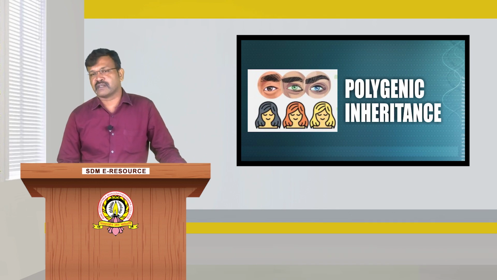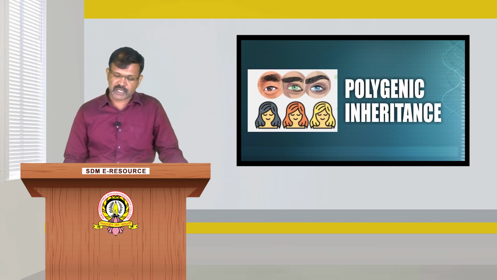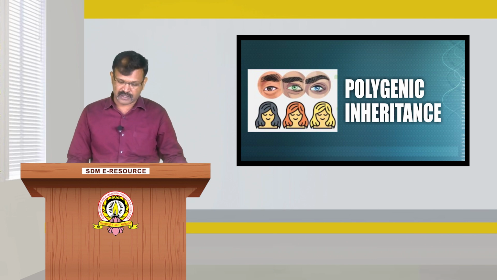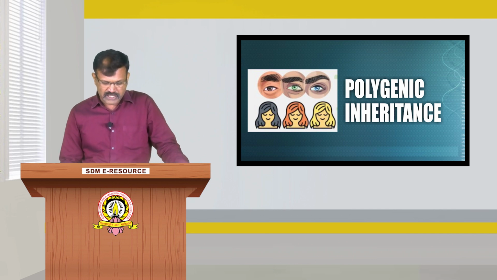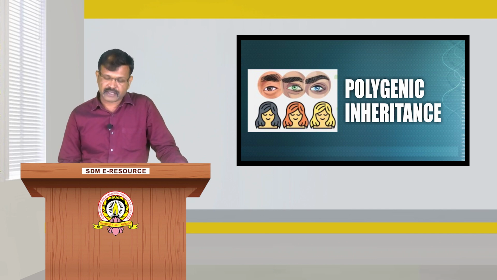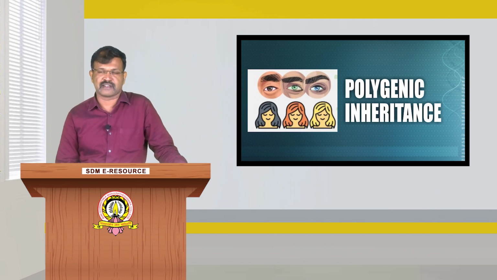Today we will discuss one more topic, cytoplasmic inheritance. It is also known as extranuclear inheritance. Here the cytoplasmic genes are responsible for the inheritance of characters from one generation to another generation. These genetic characters are carried by organelles like mitochondria and plastids, which are present in the cytoplasm of the cell.